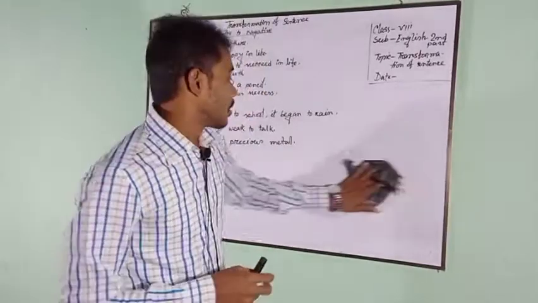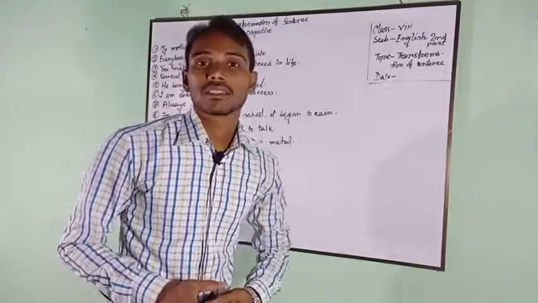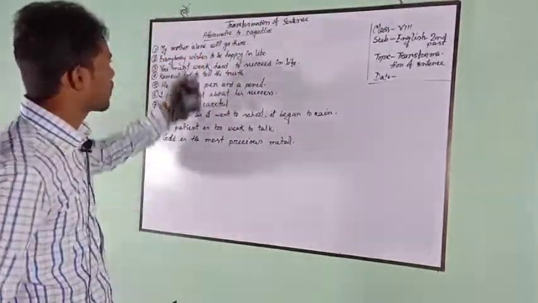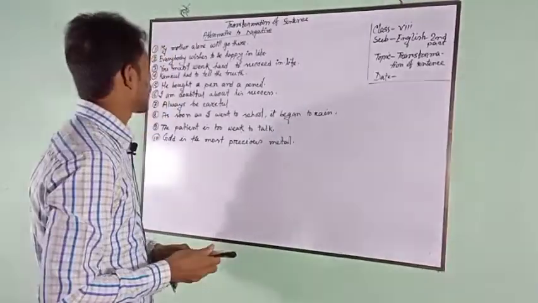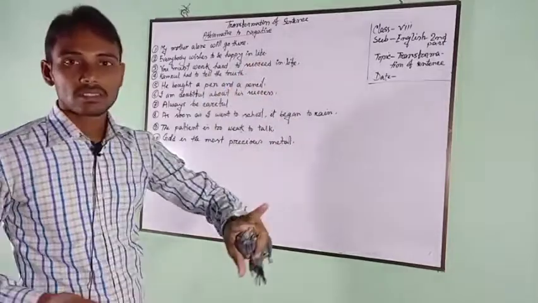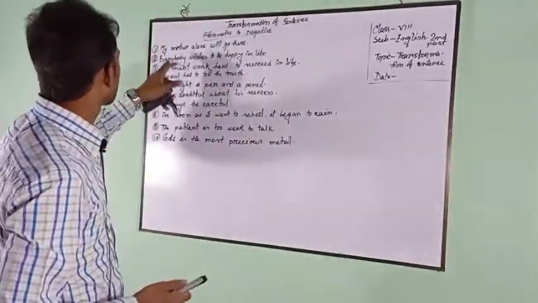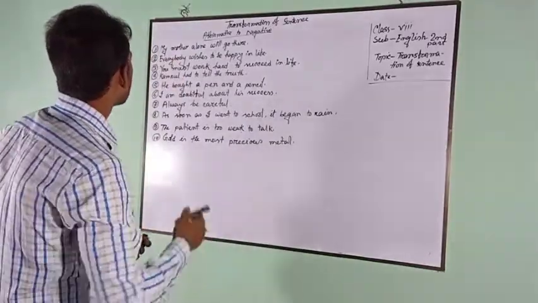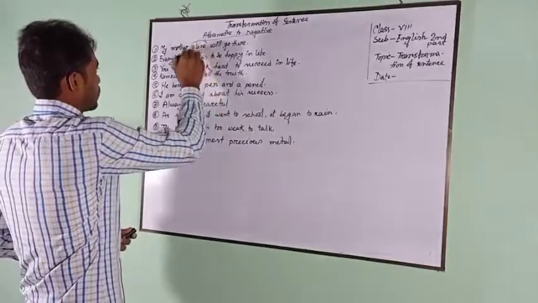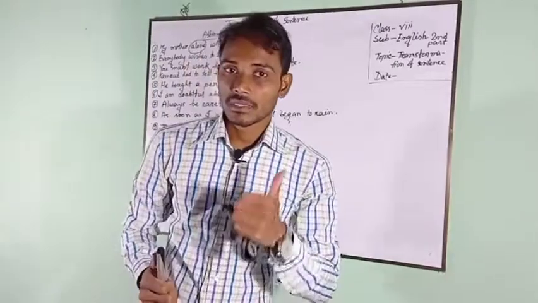Now dear learners, we shall learn how to change affirmative sentences into negative. Here I have written some affirmative sentences. We should learn how to change these sentences into negative. At first, I have written here, my mother alone will go there. Alone, only, or alone, that means single.